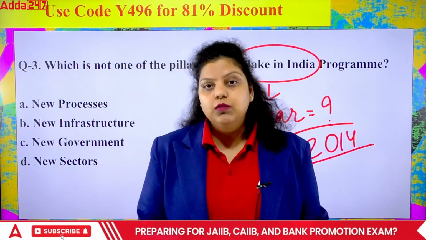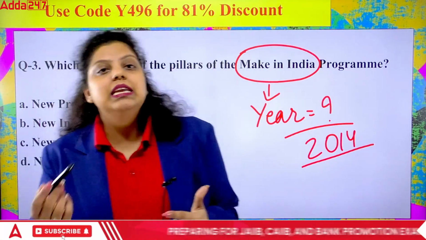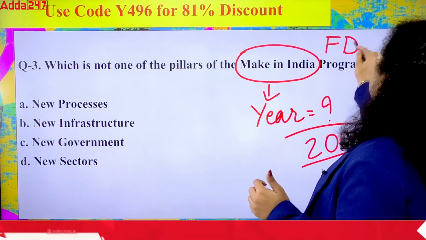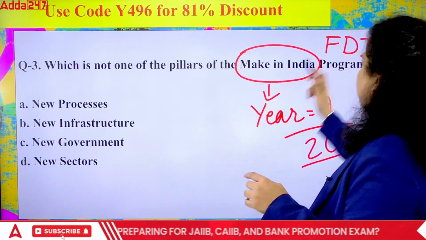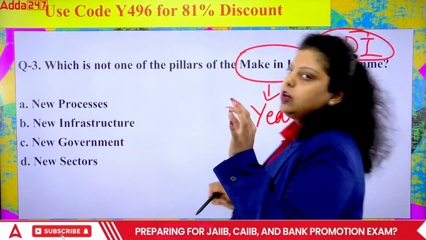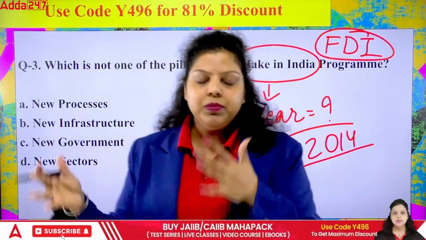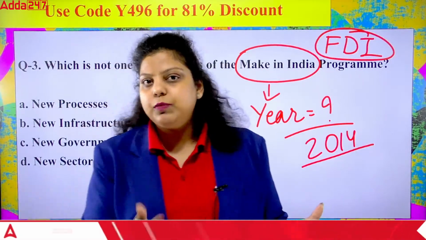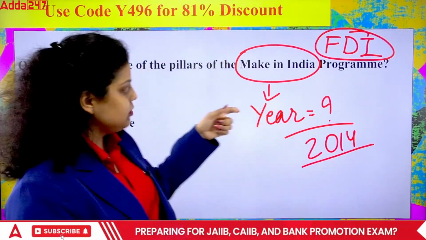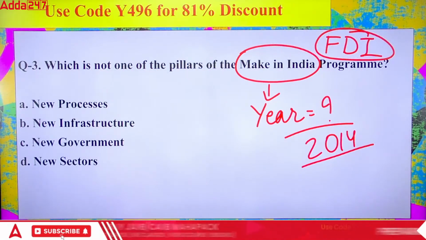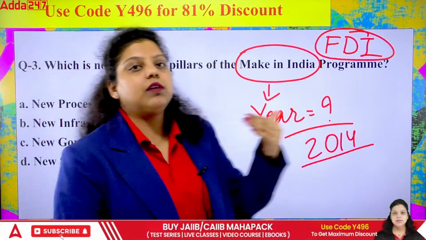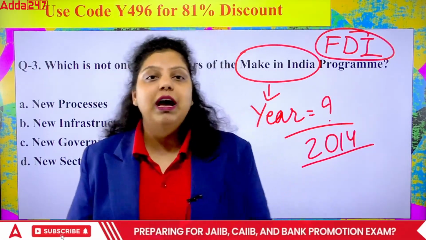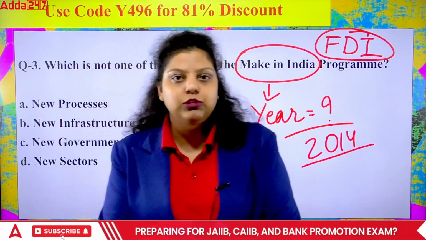Apart from that, Make in India was introduced by the Government of India to make India a manufacturing hub. Mr. Narendra Modi has given a different full form to FDI here. FDI, we generally know, is foreign direct investment: when a foreign company invests in India with more than 10% capital, that investment is known as FDI. But here, Mr. Narendra Modi represented this term as First Develop India. So what does it mean? It means we should make India a manufacturing hub. More and more products should be manufactured in India.